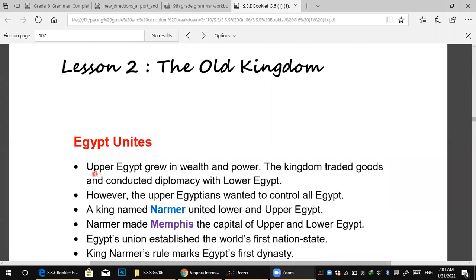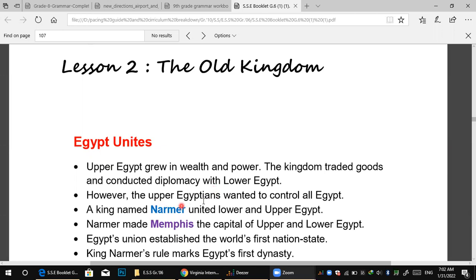Upper Egypt grew in wealth and power. So here, that's in the Upper Egypt, the high part of Egypt, in Luxor, Aswan, Minya, all of these places grew in wealth and power. The kingdom traded goods and conducted diplomacy with Lower Egypt. Conducted diplomacy means that they traded goods with Egypt.